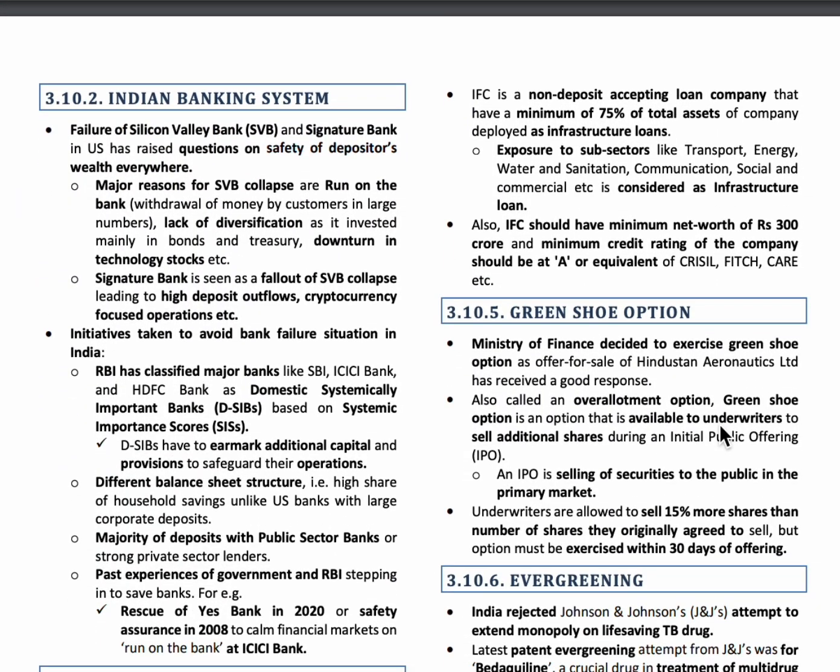The next topic is Indian banking system. So, due to the failure of the Silicon Valley Bank and Signature Bank in US, questions have raised for the safety of the depositors' wealth. So RBI has also taken some initiatives to avoid bank failure situations in India, and it has classified SBI, ICICI Bank and HDFC banks as the domestic systemically important banks based on the systemic importance scores. So by classifying this and by taking proper measures, it is planning to avoid the bank failure situations in India.